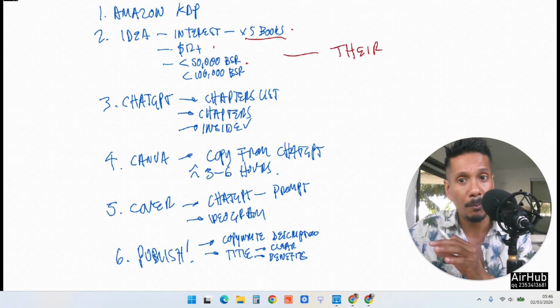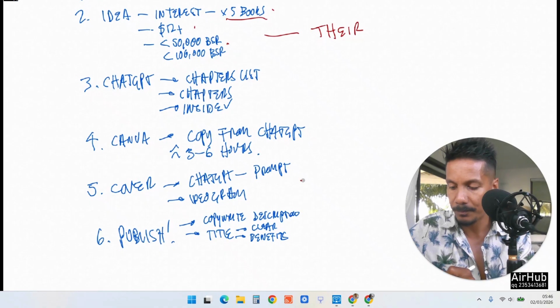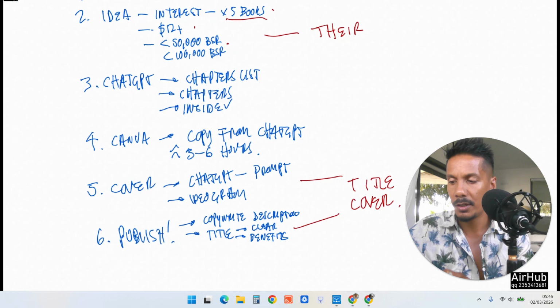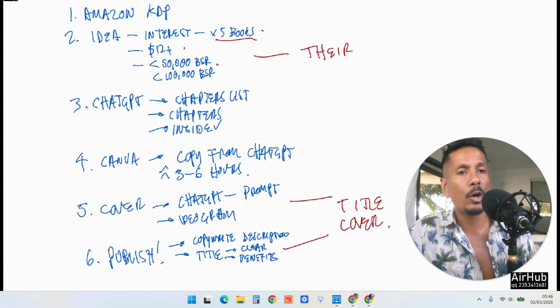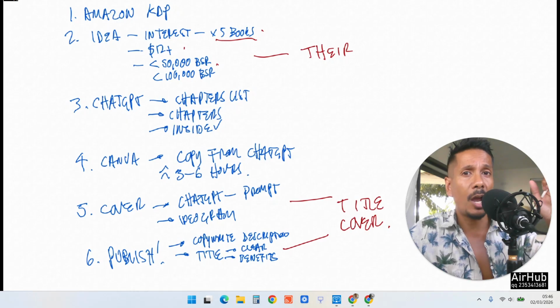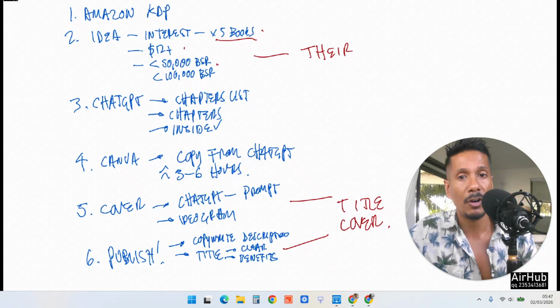Then when they produce the book, they don't put enough emphasis on the cover. I'm going to write title and cover. This is what sells your book. No potential customer really knows what's inside the book. They're going to judge the book by its cover. Like I said, everyone judges a book by its cover on Amazon. So it's got to have a good title, good cover. And keep it simple. Just make sure the title is very, very clear about what the book does and the benefit to the customer. And then the cover shows the title really, really well, so you can read it at thumbnail size. Keep it very, very simple.